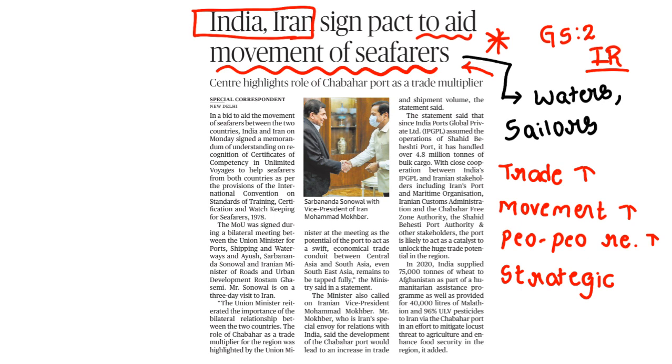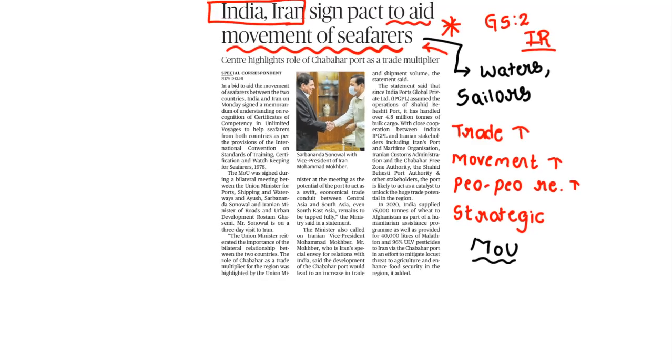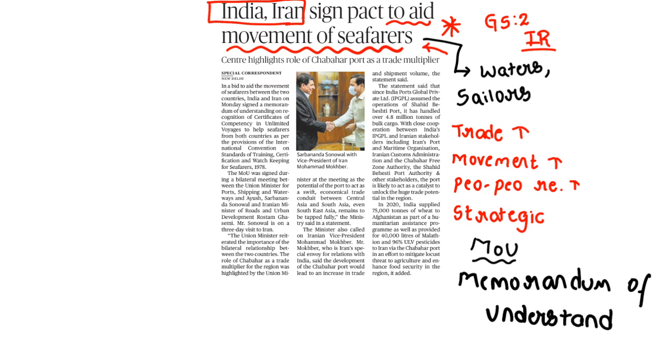So when you observe, the article clearly says, recently the conclusion of MOU, Memorandum of Understanding. Clear? What is this? See, I'll write here. That is the memorandum of understanding. What is this memorandum of understanding? Here both countries accept a few relations to aid and support these seafarers in particular. Clear? So the memorandum of understanding happened between the officials of India.